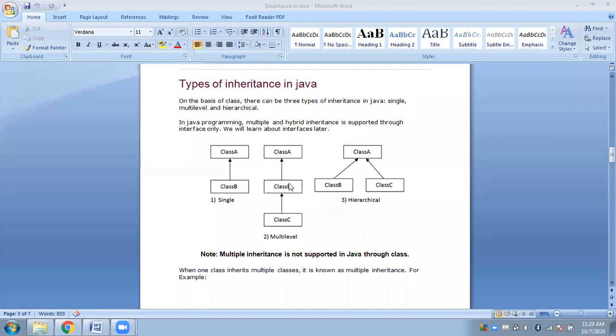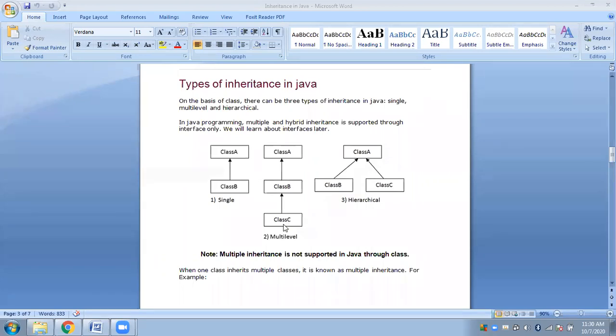However, if class B is a child of class A, class B can reuse the code of class A. And if class C is inheriting class B, class C is also inheriting class A, so class C can access the properties of class A through class B. It is just like the hierarchy in a family: this is your grandfather, this is your father, and this is you. So you also have access to your grandparents' properties through your father.